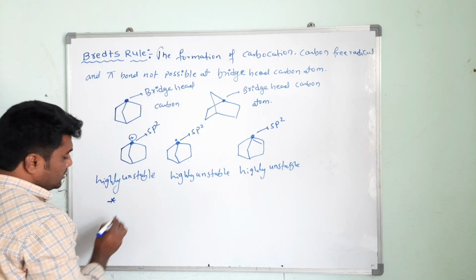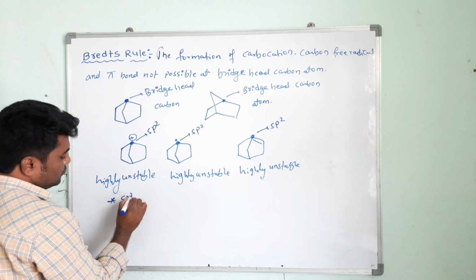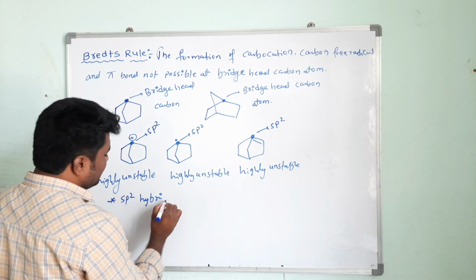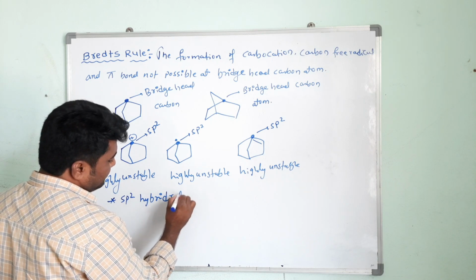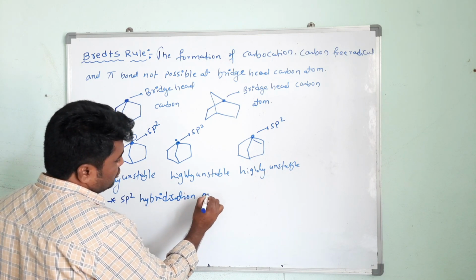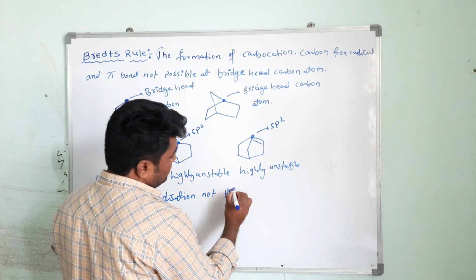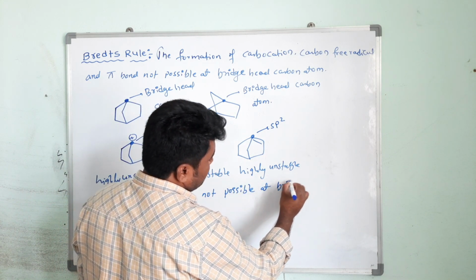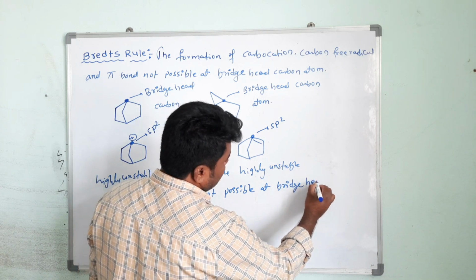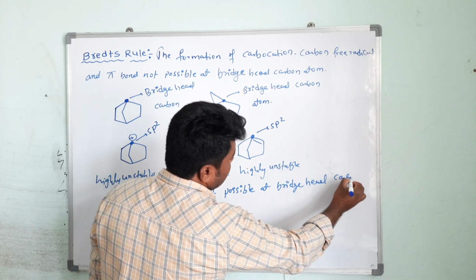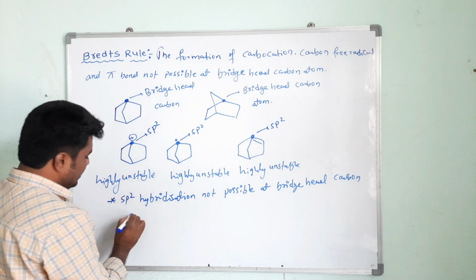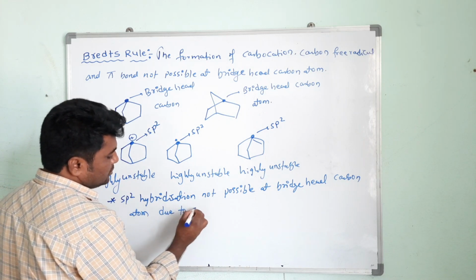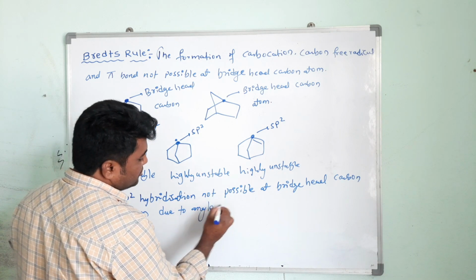Because what? Because sp2 hybridization not possible at bridgehead carbon atom due to angle strain.